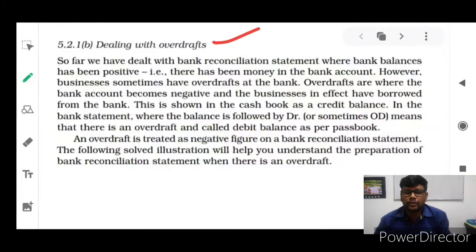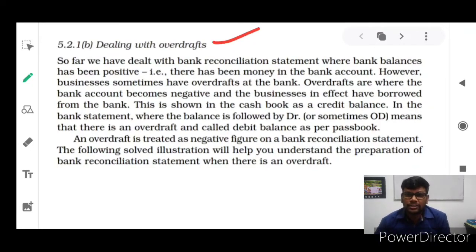Dealing with overdraft. Do you know the meaning of overdraft? When a business needs more money beyond its available amount, it approaches the banker to give an overdraft. So a current account holder can enjoy the overdraft facility from the banker. Bankers are ready to give overdraft only to business people who maintain current accounts. Isn't it? So today: dealing with overdraft.